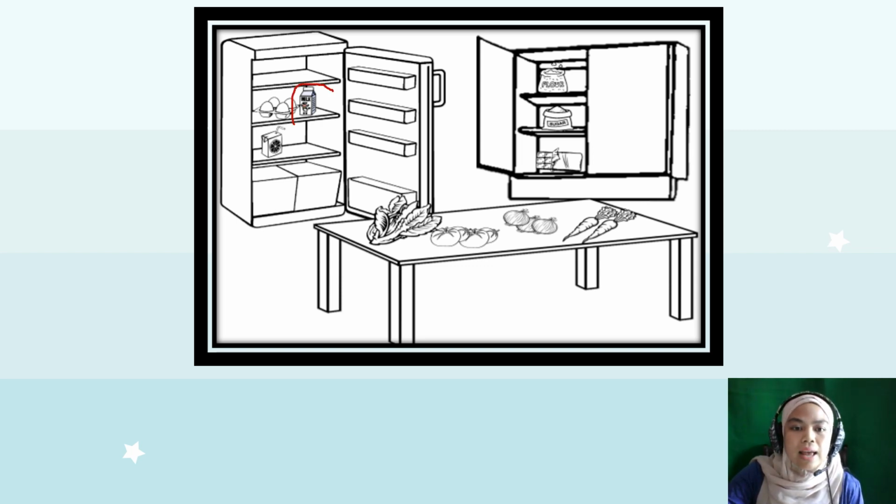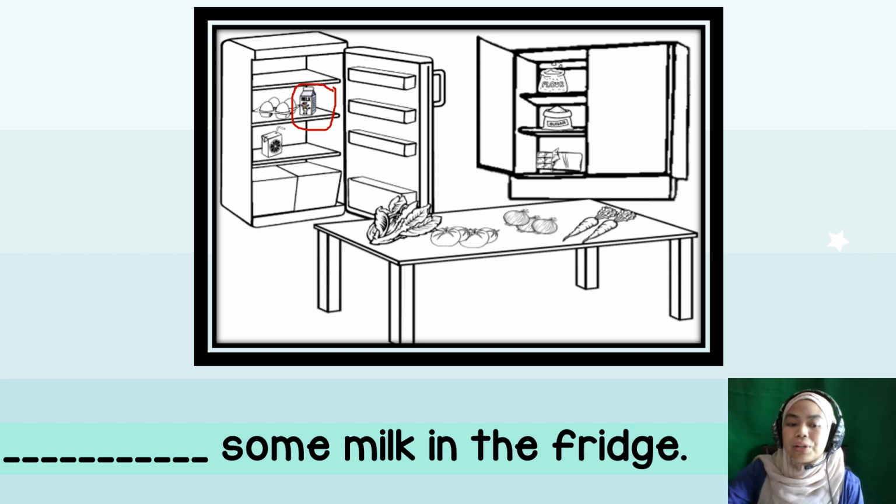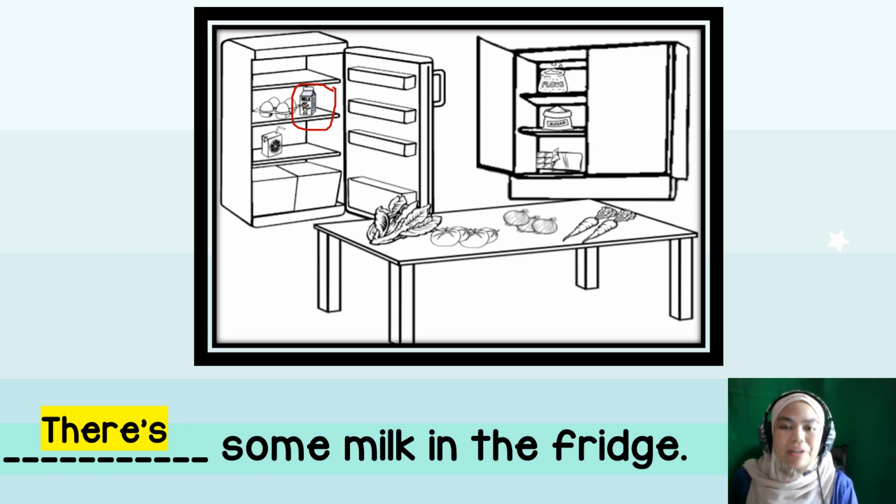What about this milk over here? Can you count milk? So, how to complete this sentence? There are some milk in the fridge or there's some milk in the fridge? Exactly, the answer is there's some milk in the fridge because you cannot count milk, right? Next one.